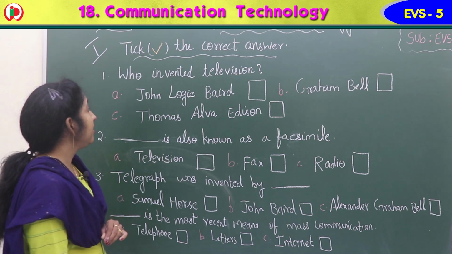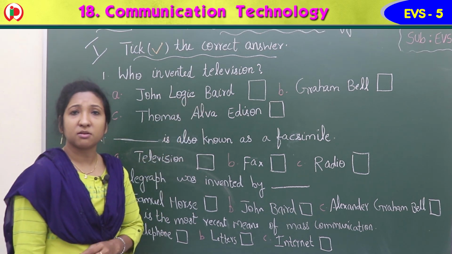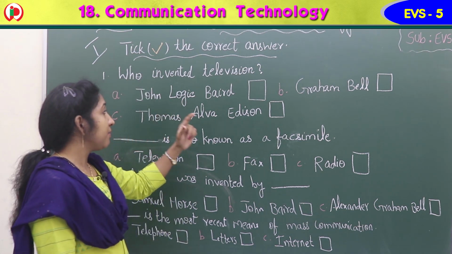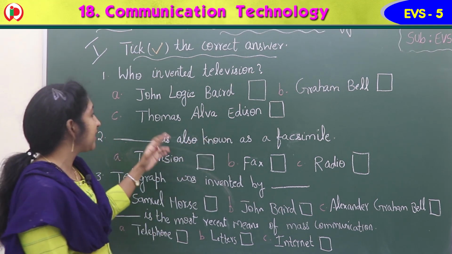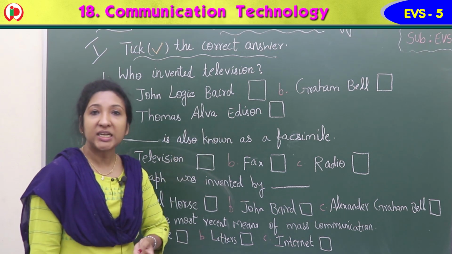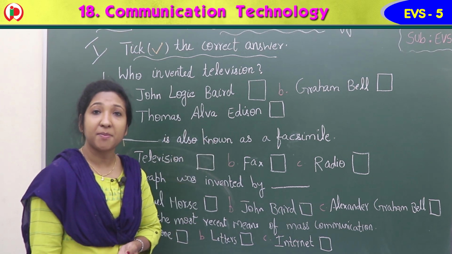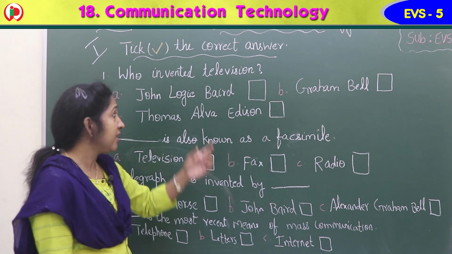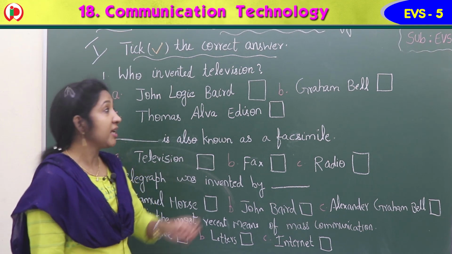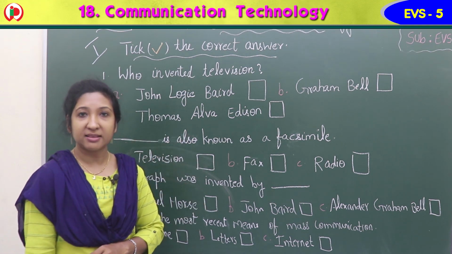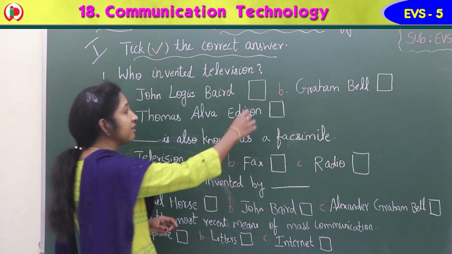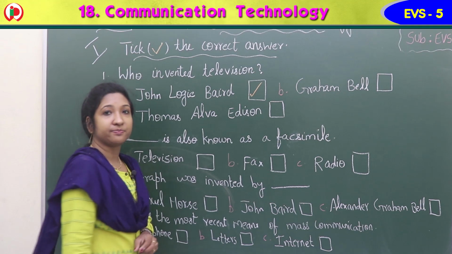Yes, first one, who invented television? Option A, John Logie Baird. Option B, Graham Bell. Option C, Thomas Alva Edison. So among them, who invented television? Graham Bell. Alexander Graham Bell invented telephone, not television. Then, yes, John Logie Baird invented television. Option A is the correct answer. John Logie Baird invented television. So you can give a tick in the square box here.